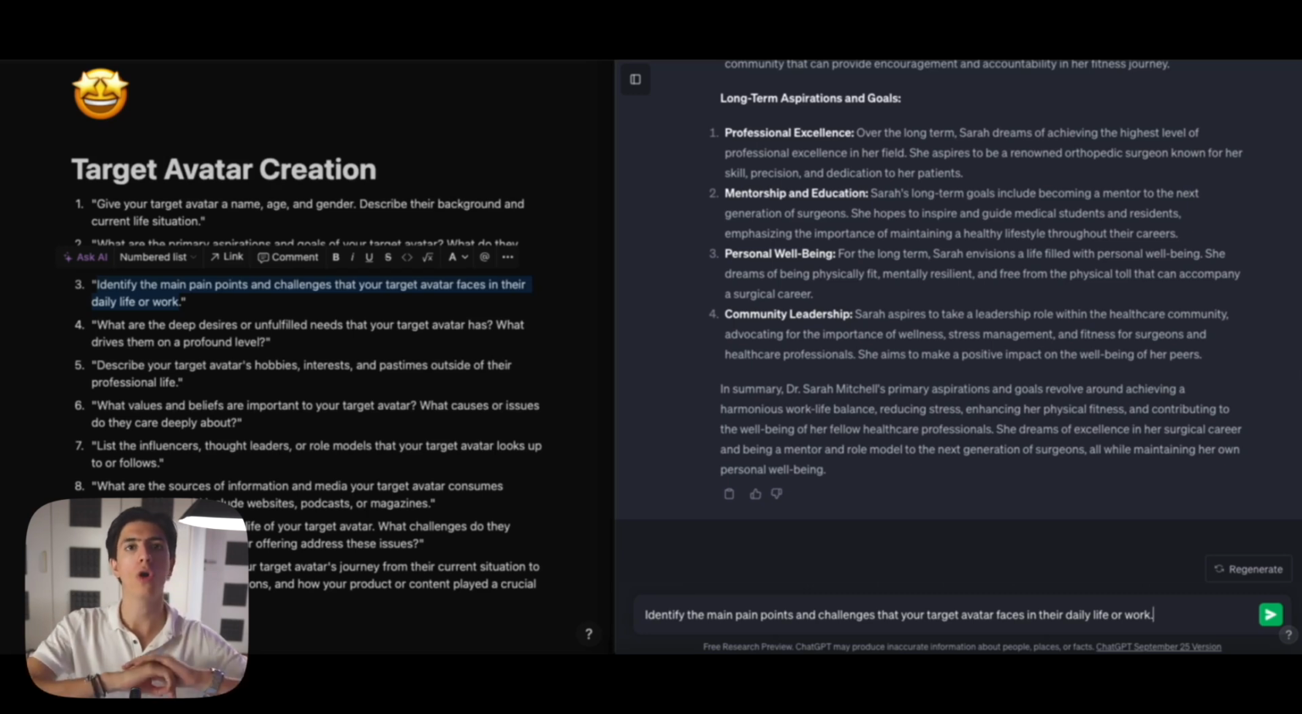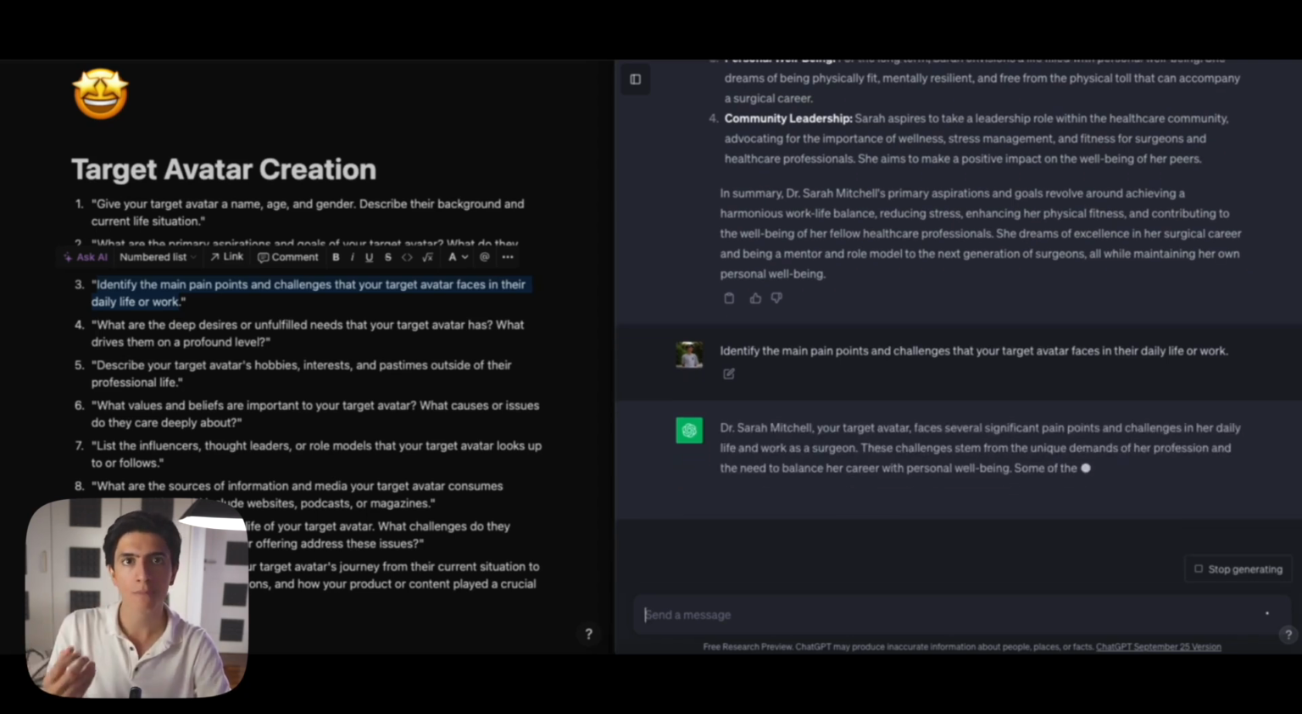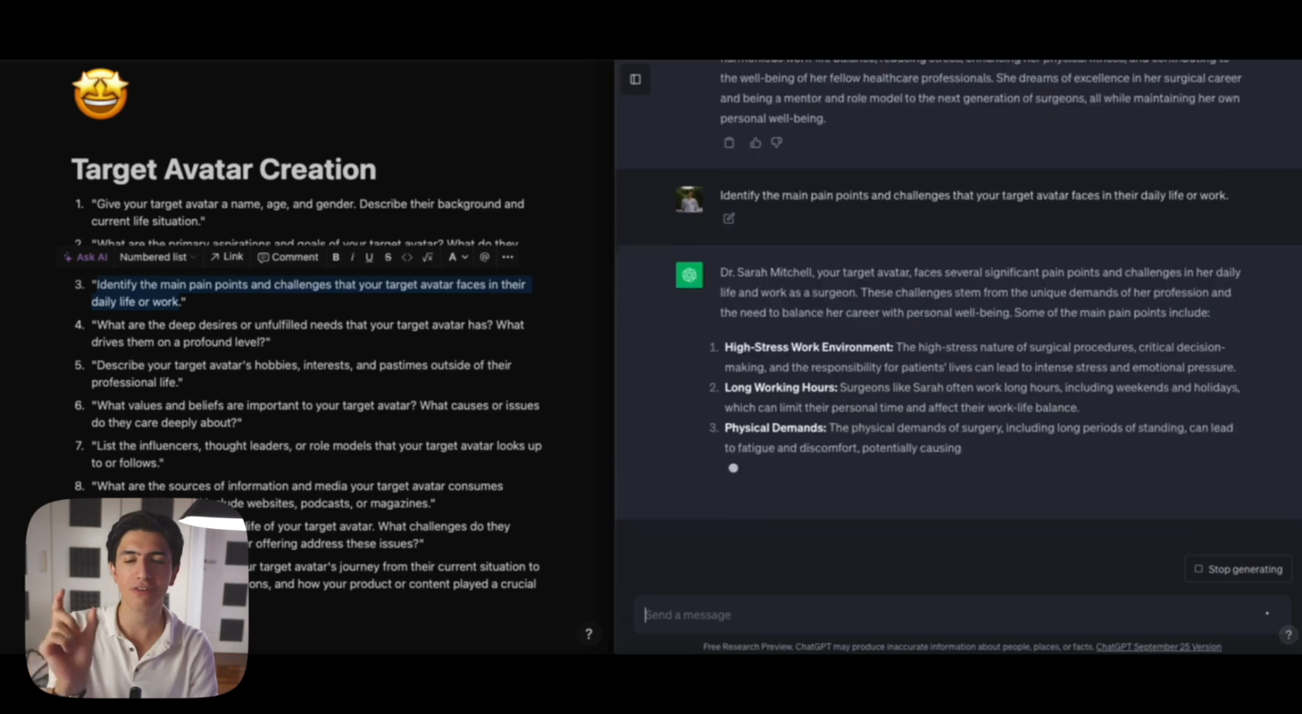All of the lessons that we had up until this point, researching a target audience, creating our target avatar, have led up to this moment right here. Once we understand the pain points and challenges that our target avatar faces, then we can tailor our content to appeal, all right, and fill in those gaps.